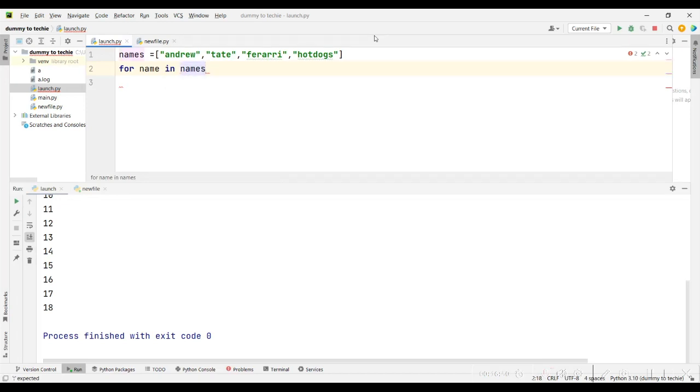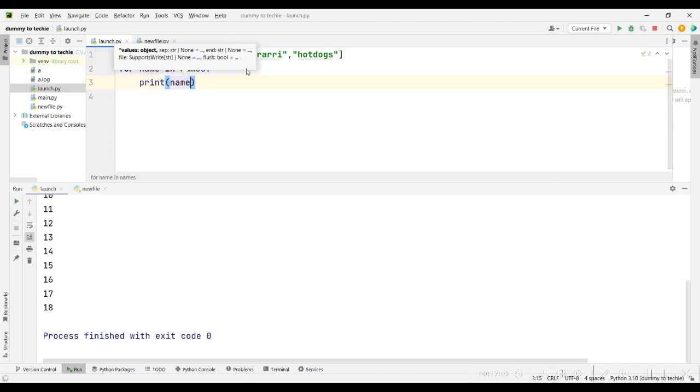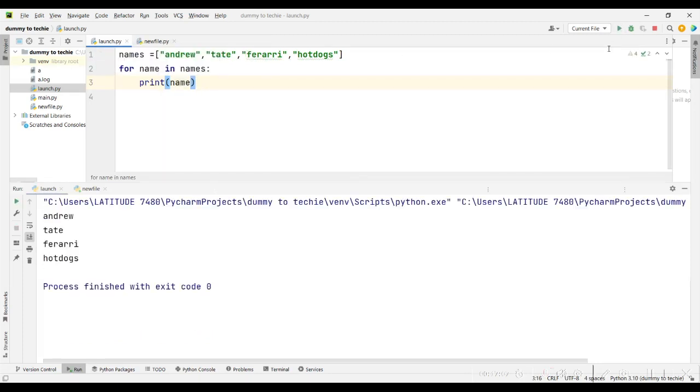I want to do something for each name. So what is this saying? For each item inside this names list, perform an action. Let's start with a simple print, and just print that name out. If I run this, you will see it prints out Andrew, Tate, Ferrari, hot dogs.